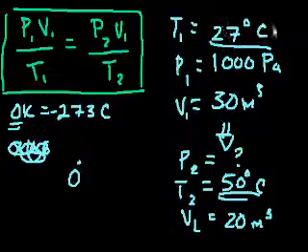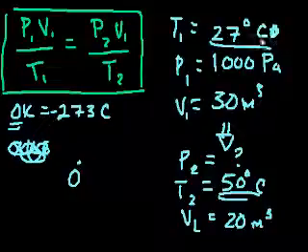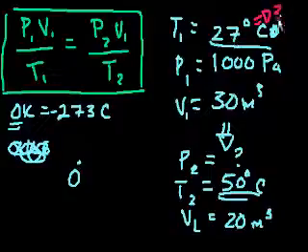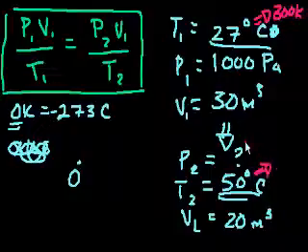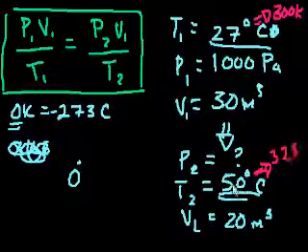So this is equal to what? Let me do it in a new color. Add 273 to 27 degrees Celsius, that's 300 Kelvin. And then 50 degrees Celsius is what? Add 273 to it. So 50 plus 273 is 323. Right? So now we can substitute into this formula.